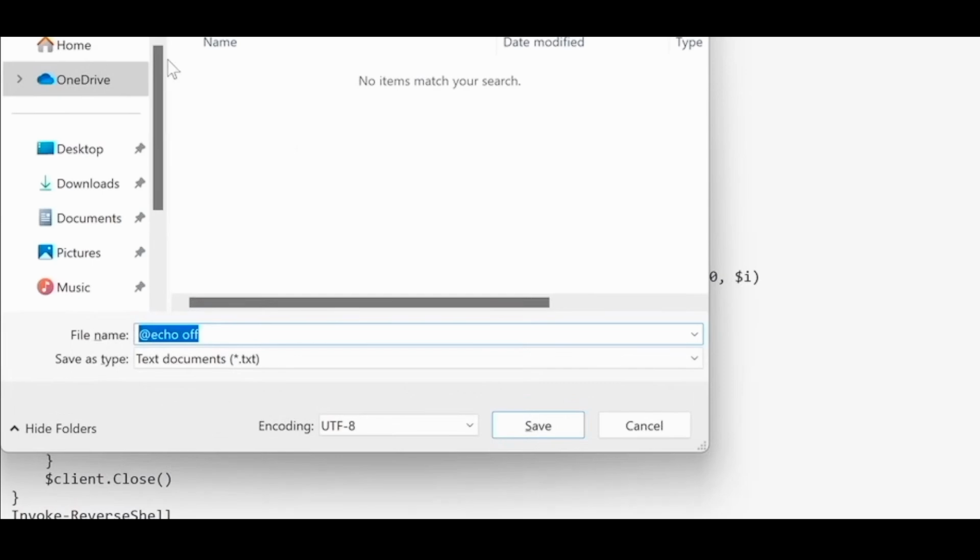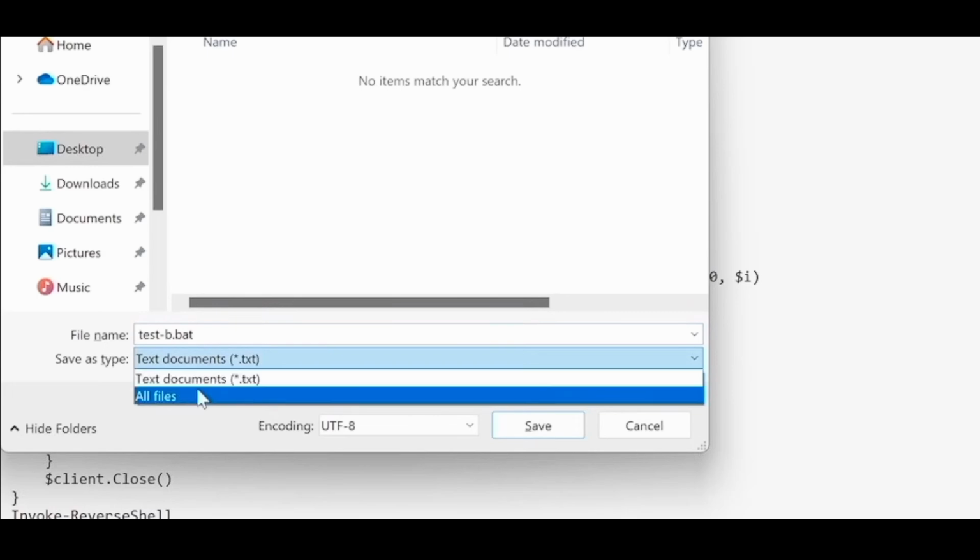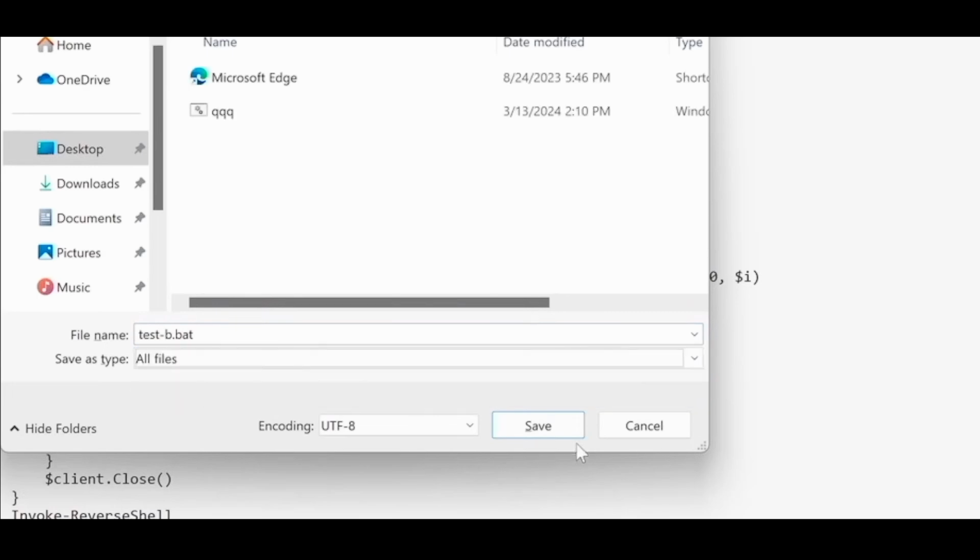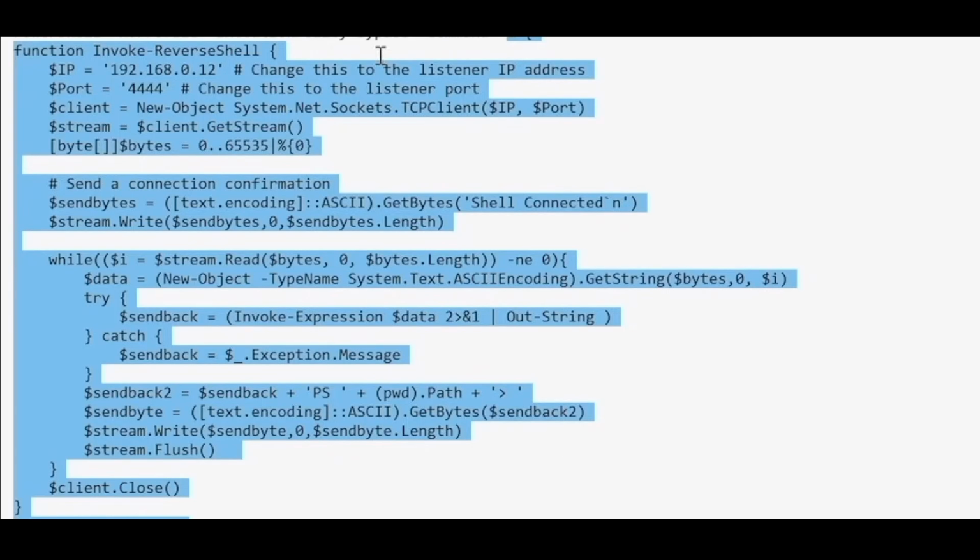Control S to save it. I'm going to save it on my desktop and call it test, B for backdoor, and set this to .bat, because remember we said that we want this to be a batch file. Because it's not a text file, we're going to set the file type here to all files and click on save. So I'm simply going to copy this code.